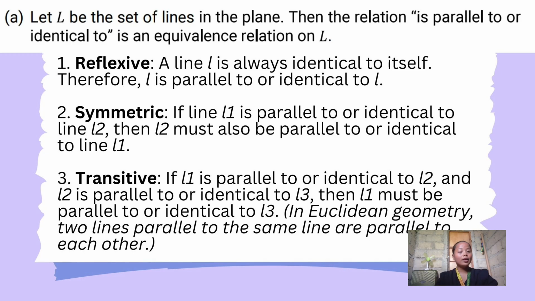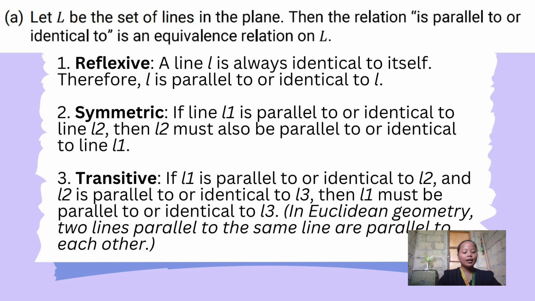If two lines are parallel, or identical, right? So that means they are symmetric, because we can equate two lines. I mean, line A is equal to line B, and it's just the same as line B is equal to line A. Next, transitive. If line 1 is parallel to or identical to line 2, and line 2 is parallel to or identical to line 3, then line 1 must be parallel to or identical to line 3.